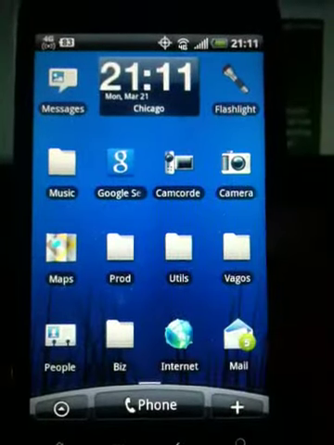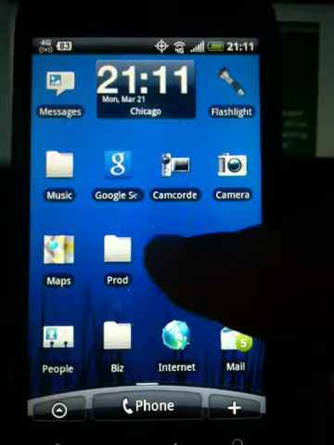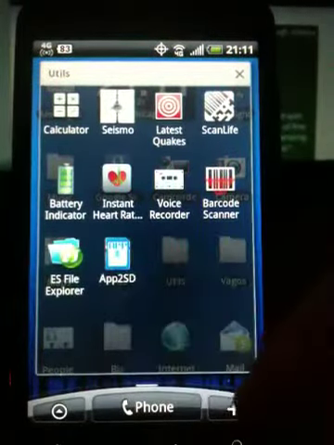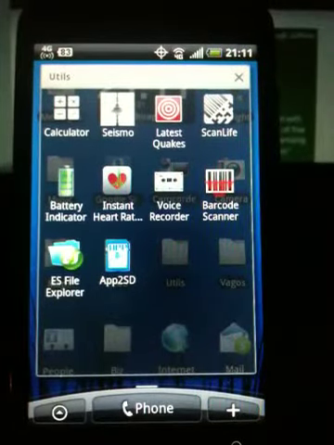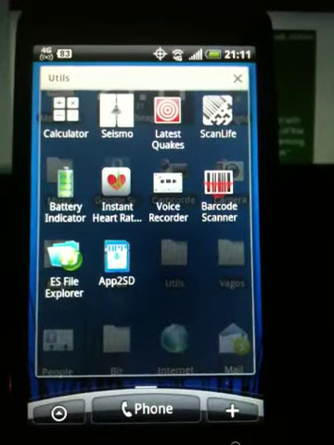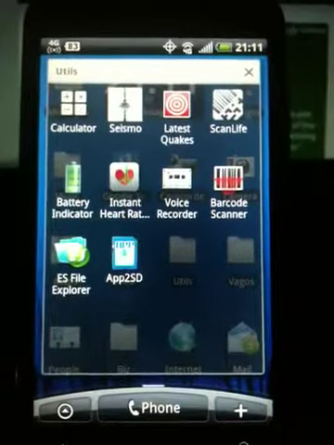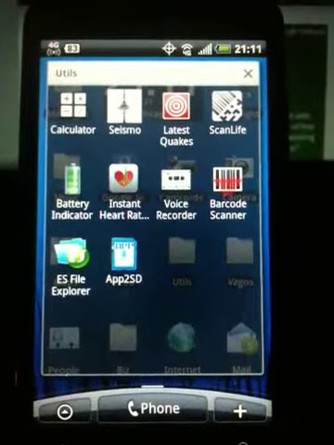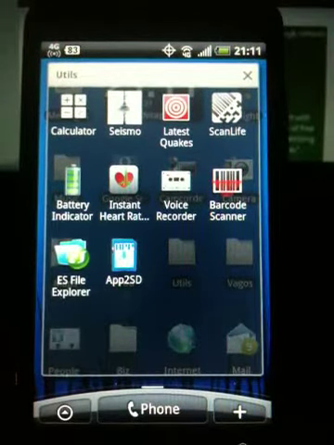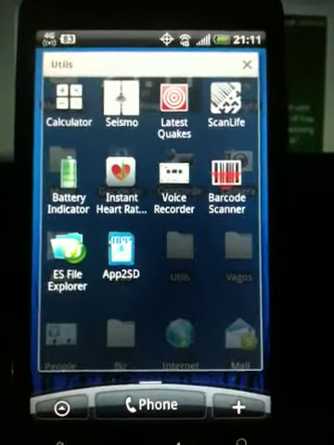First I have to have a file manager or file explorer. I downloaded this nice tool. It's free. It's called ES File Explorer. It's great for exploring your SD card. You can even go into your phone itself, but I don't recommend to mess with those files unless you know what they are and how to manipulate them and what exactly you're doing.